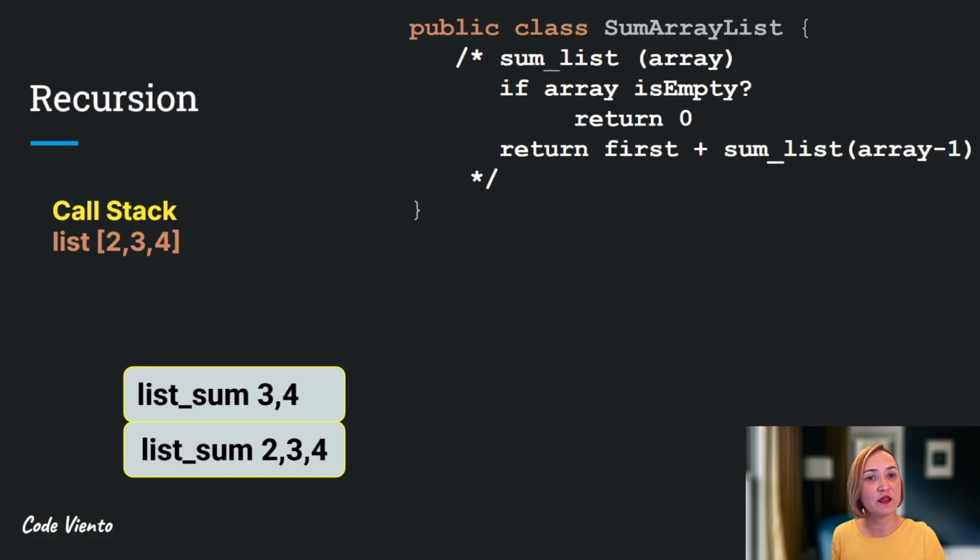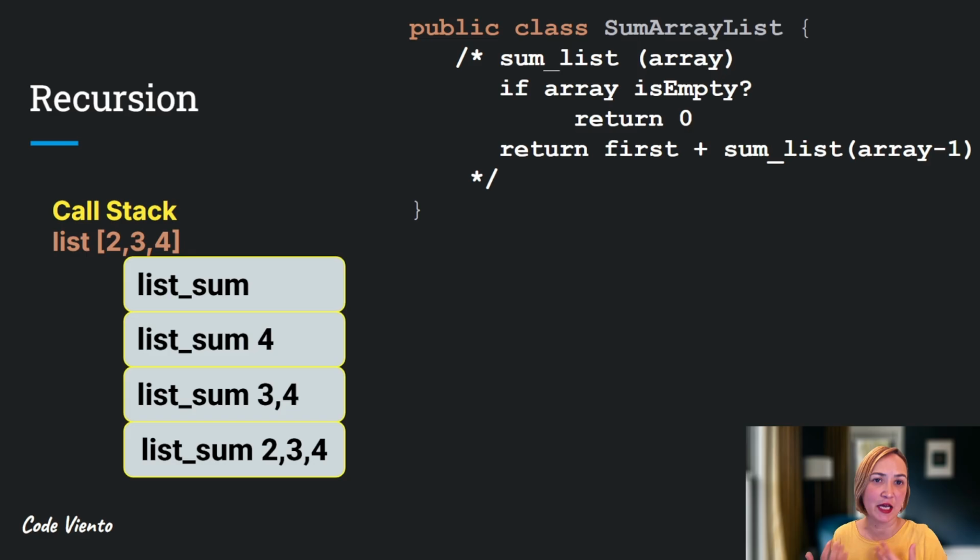It will check the base case again. The list is empty? No. So, in the next call, it will take the second element 3 and call itself again with 4. This continues until the list is empty. At that point, the base case is reached, and the function checks if the array is empty. Yes, so it will return 0.